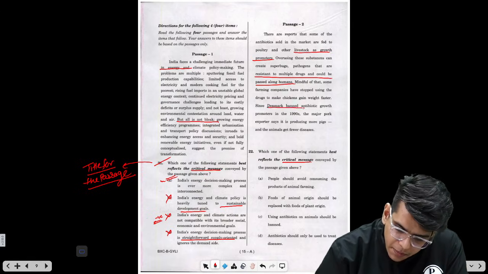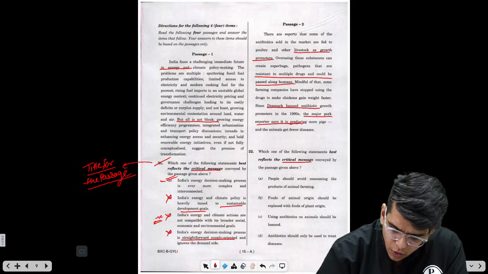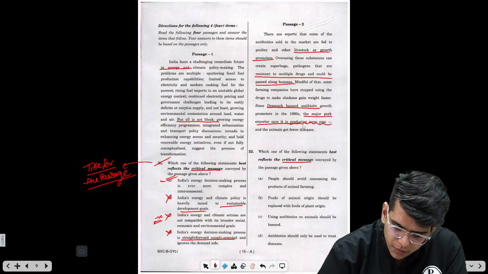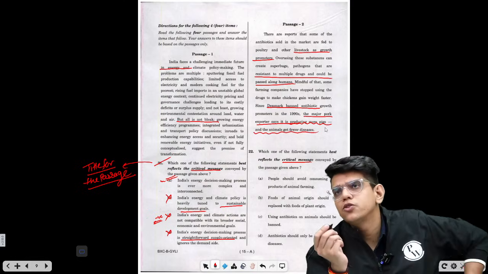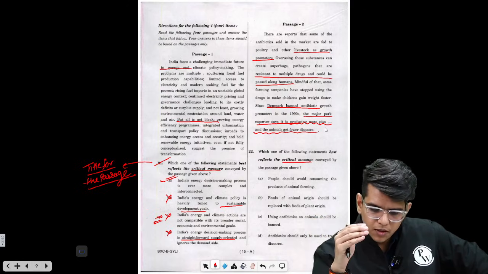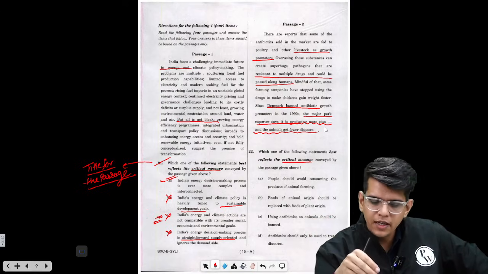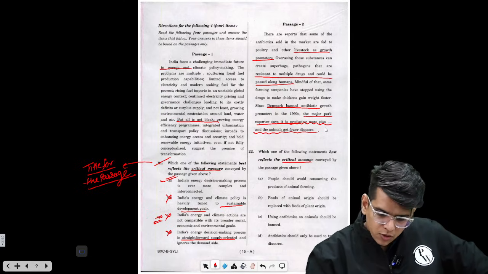Since Denmark banned antibiotics growth promoters in the 1990s, the major pork exporter says it is producing more pigs. By reducing or banning the use of growth promoters, they are producing more pigs and the animals get fewer diseases. What does it show? So the main argument is for more muscle, for more growth in the animals, you need not use the growth promoters and the antibiotics. Okay, so what is the critical message?